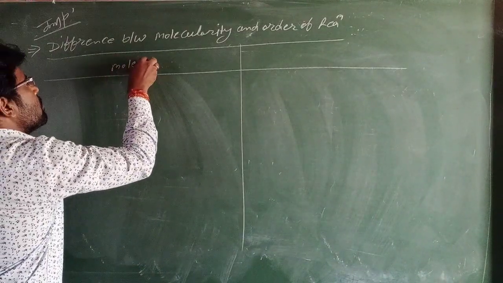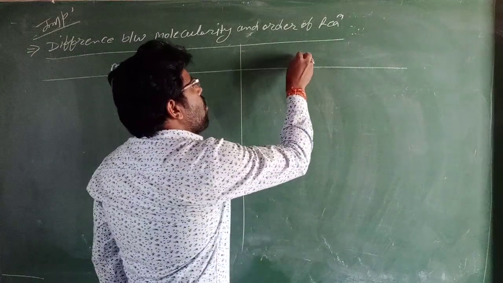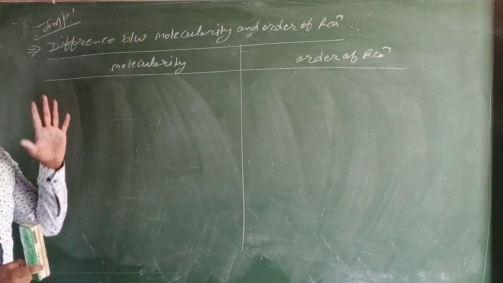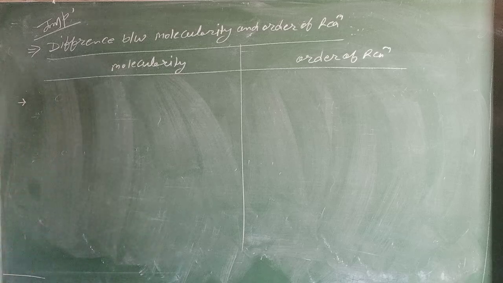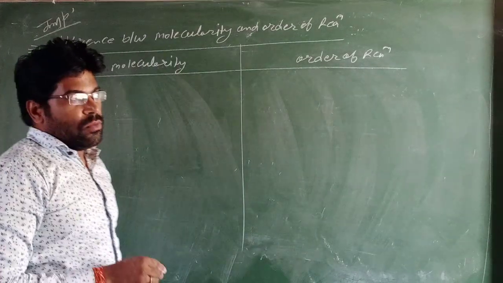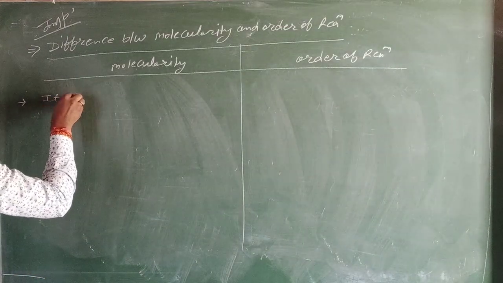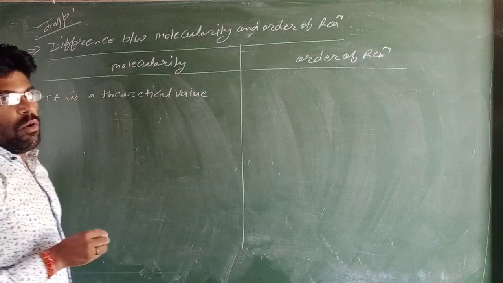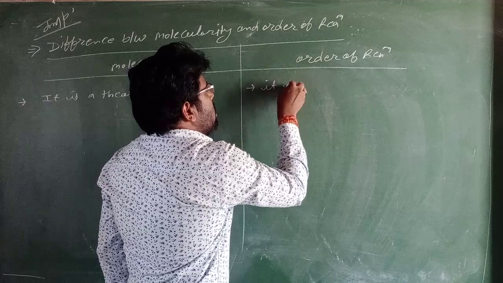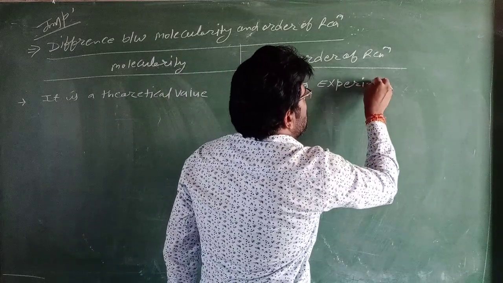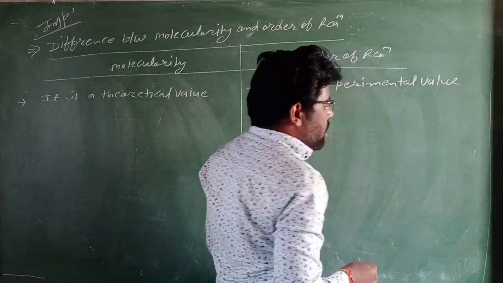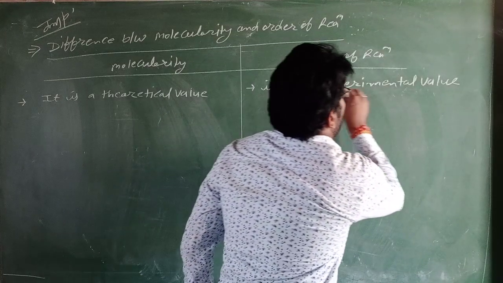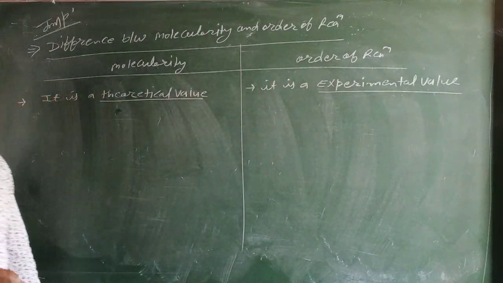What is molecularity and what is order of reaction? What is the difference between molecularity and order of reaction? We studied that molecularity of a reaction is only a theoretical value, and order of reaction is an experimental value.